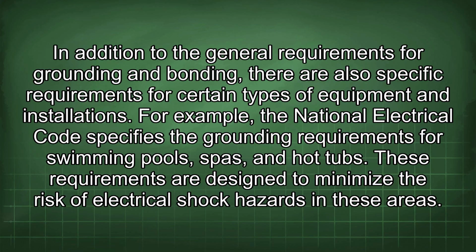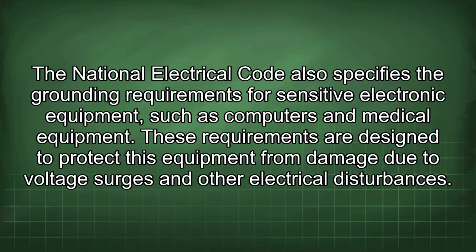In addition to the general requirements for grounding and bonding, there are also specific requirements for certain types of equipment and installations. For example, the National Electrical Code specifies the grounding requirements for swimming pools, spas, and hot tubs. These requirements are designed to minimize the risk of electrical shock hazards in these areas. The National Electrical Code also specifies the grounding requirements for sensitive electronic equipment, such as computers and medical equipment. These requirements are designed to protect this equipment from damage due to voltage surges and other electrical disturbances.